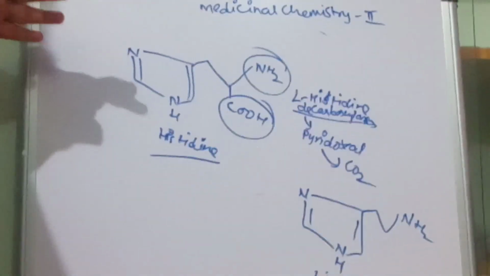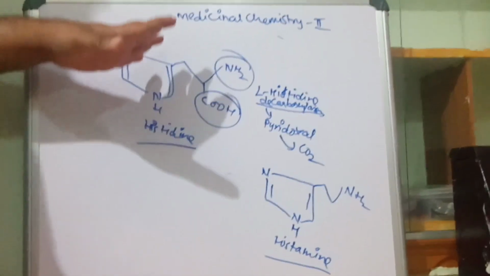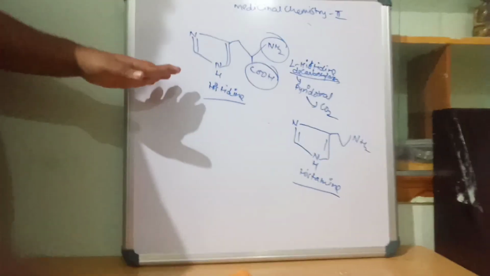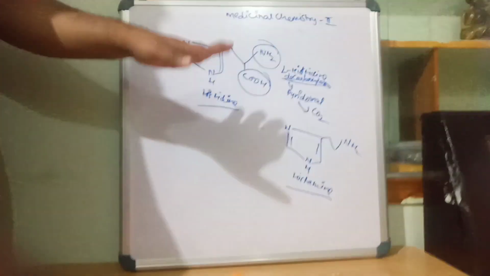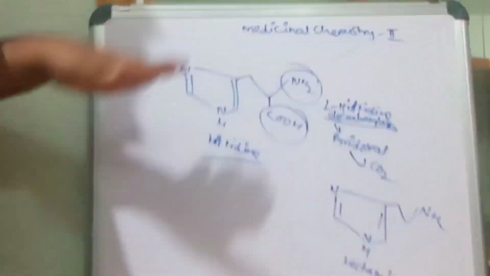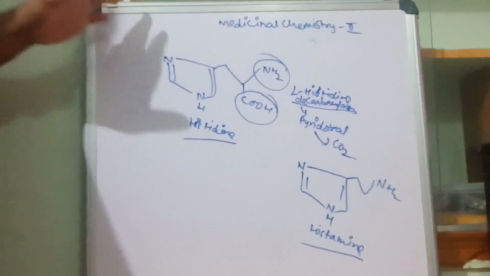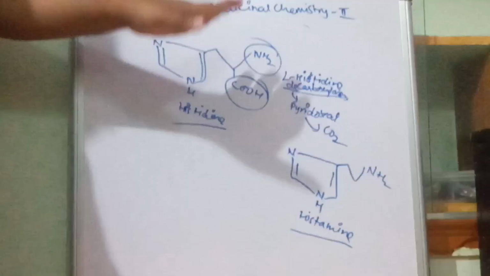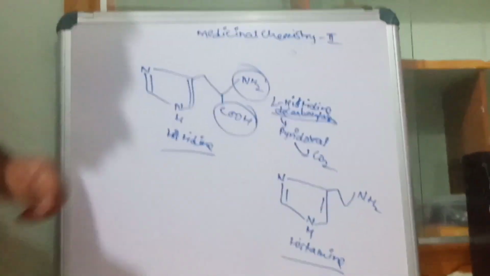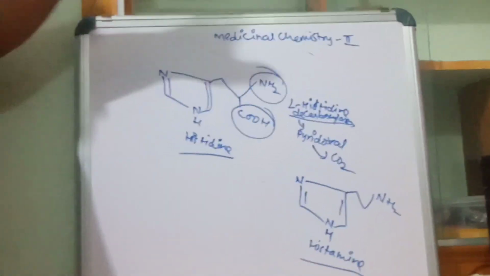The topic of today's class is histamine. What is histamine? Histamine is a chemical compound produced in response to injury, inflammation and allergic reactions. Chemically it is called 2-(1H-imidazol-4-yl)ethanamine. And we have seen that histamine is a chemical messenger, neurotransmitter and autacoid. Histamine exists in two tautomeric forms.